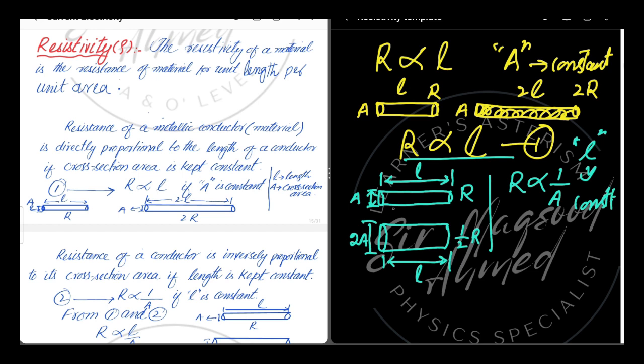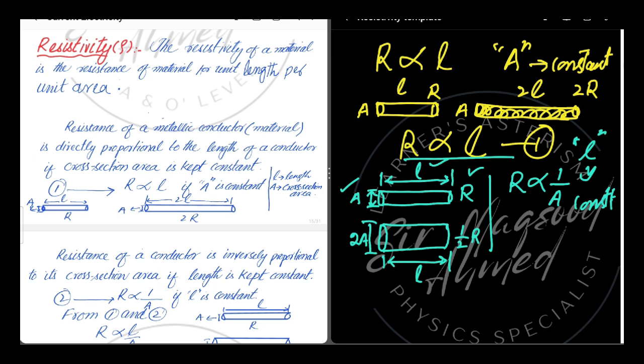Dear students, if you look at the diagram, we have a conductor or wire, its length is L, its cross section area is A, and its resistance is R. In the second diagram, the length of the conductor is kept constant, that is L, but its cross section area is double, it is 2A.